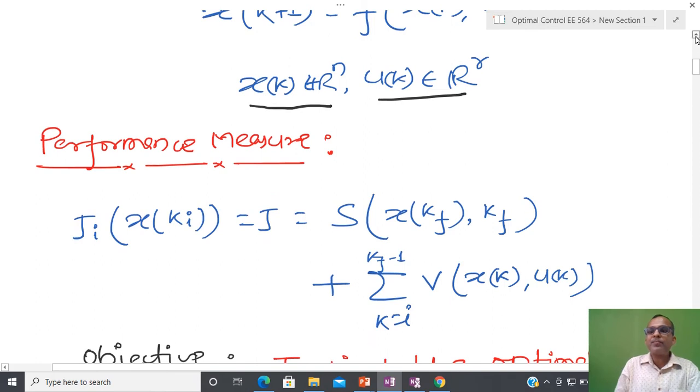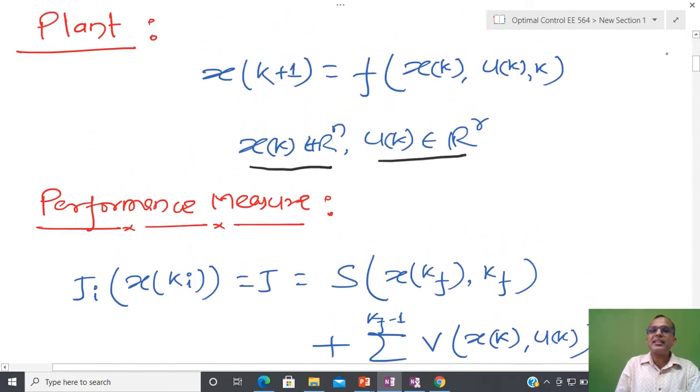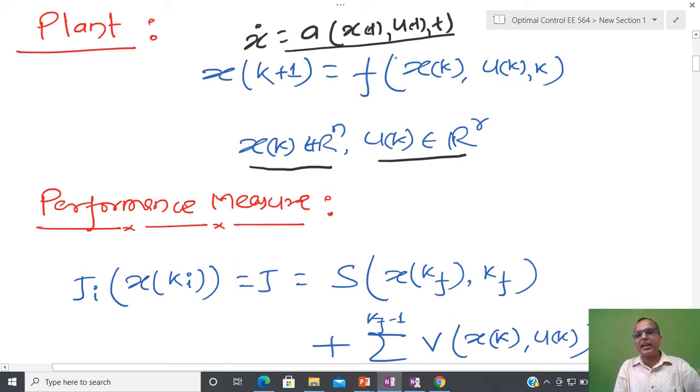If you remember, in the continuous case I represented the system dynamics like x dot equal to a(x(t), u(t), t). In order to differentiate continuous and discrete, I consider this F as a discrete time dynamical system.